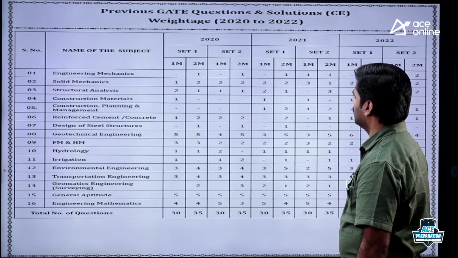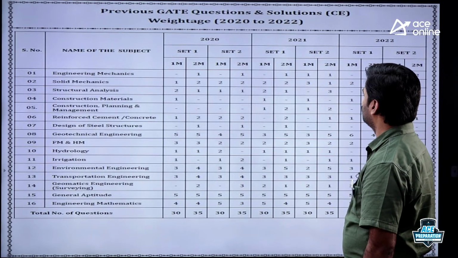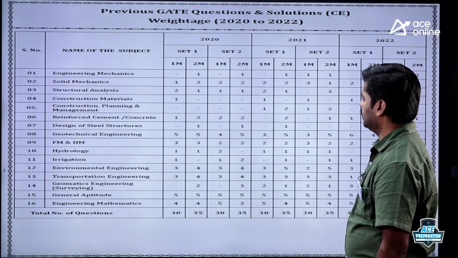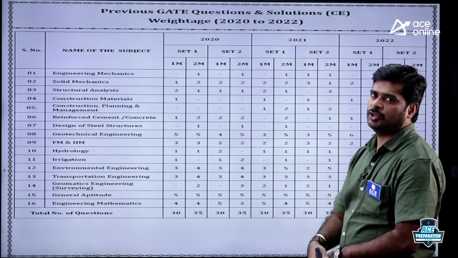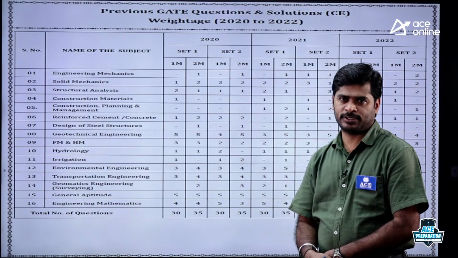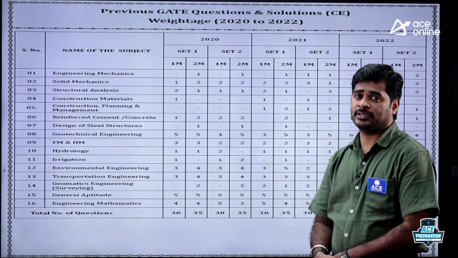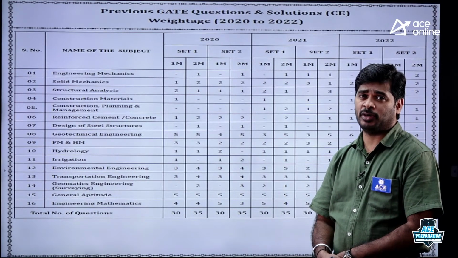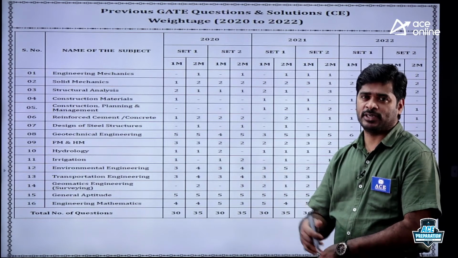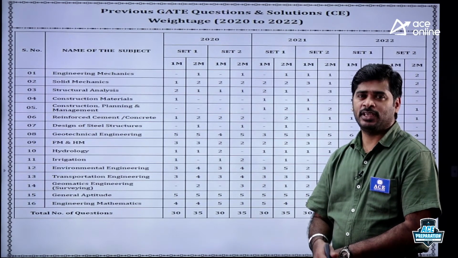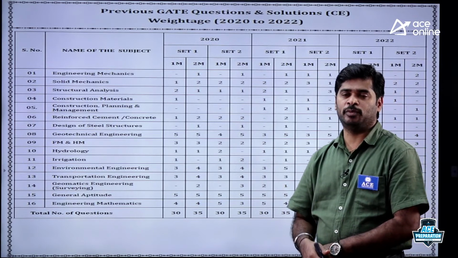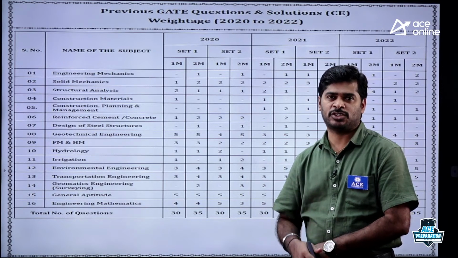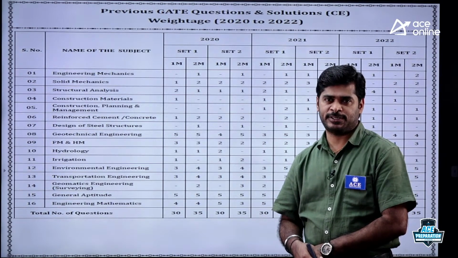Firstly, if you check the previous GATE questions for the last 3 consecutive years, on average you may expect 6 to 8 marks. But in the last 3 years, one year gave 3 marks, another year gave 5 marks, like that. It is not constant; every year it will change. But on average, you may expect a minimum of 5 to 6 marks from RCC and PSC.